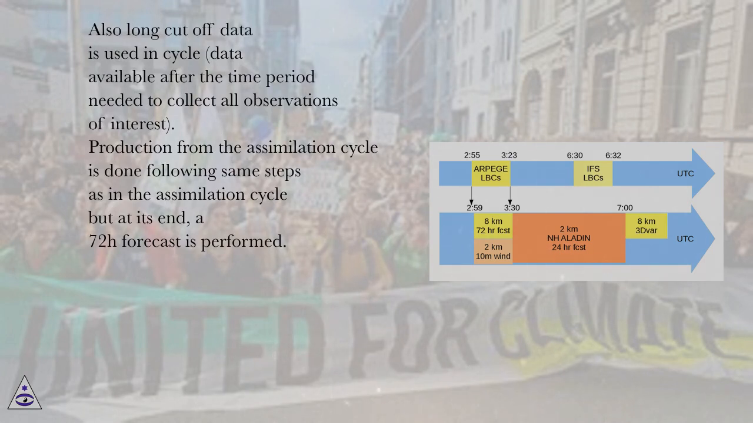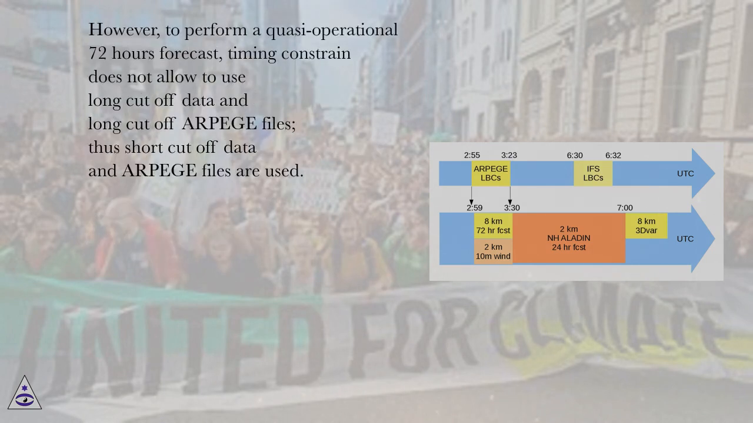Production from the assimilation cycle is done following the same steps as in the assimilation cycle, but at its end, a 72 hours forecast is performed. However, to perform a quasi-operational 72 hours forecast, timing constraint does not allow to use long cutoff data and long cutoff PEJ files, thus short cutoff data and PEJ files are used.